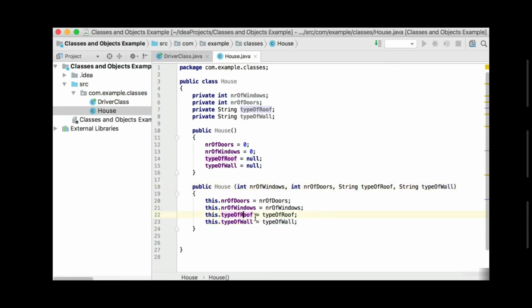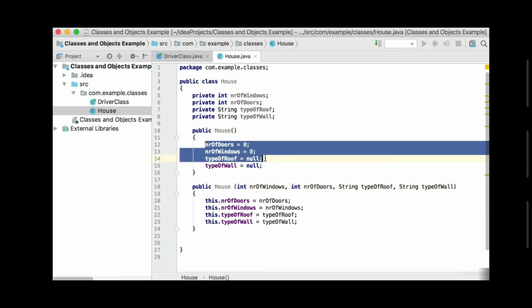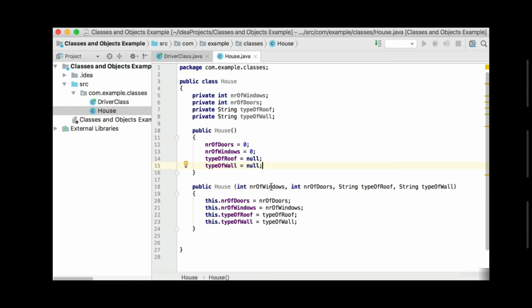So this is then creating a new object of type house, or classification house, by accepting the number of windows, the number of doors, the type of the roof, and the type of the wall, and then taking all four of those values and setting those values to my variables for my object at the top. So there's two types of constructors then. There's a no argument constructor that will just set some default values, or you can have a parameterized constructor that accepts, in this case, 4 parameters of type int, string, and string, and then we set those values as the properties for my new house object.